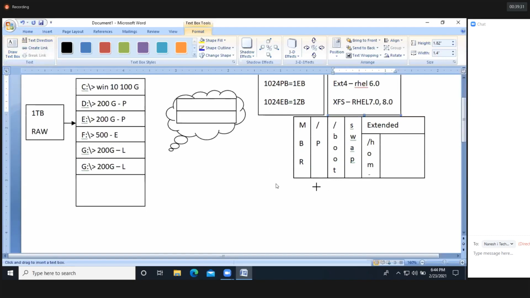So using fdisk -l, then parted -l, you can use both commands to list out the partitions, and we can also find out the hard disk type. So I'll show you. Let's see here.